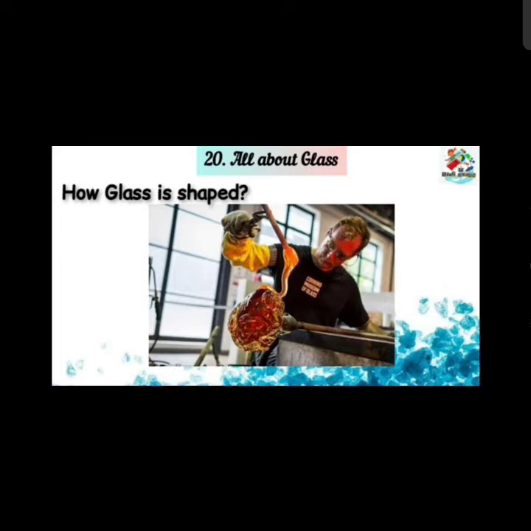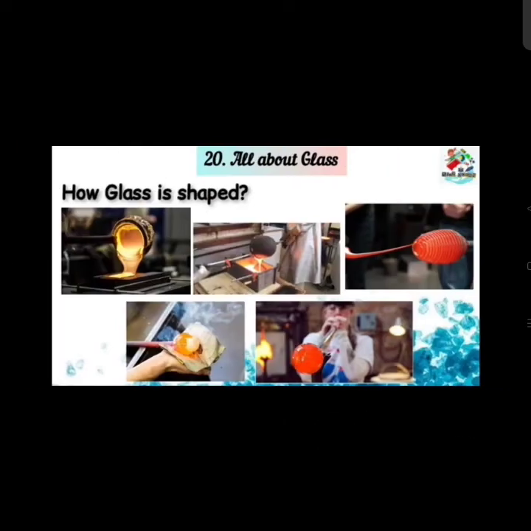At that time only you can shape it. You can pour the glass, you can mold it, means you can give a shape to it, you can roll the glass, you can press the glass, or also you can blow the glass. By doing so, we can get different shapes from glass.